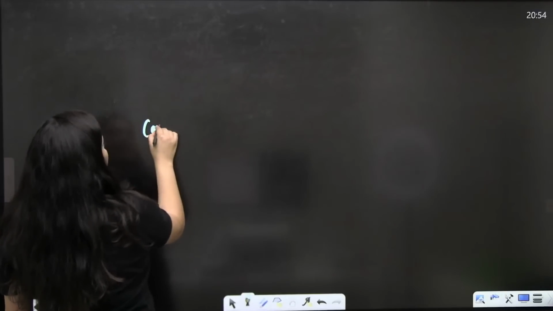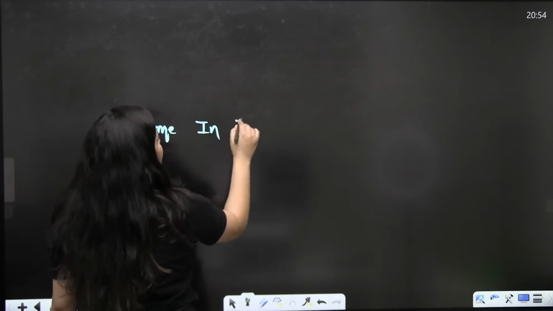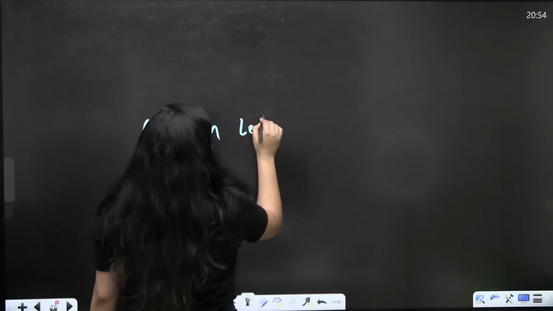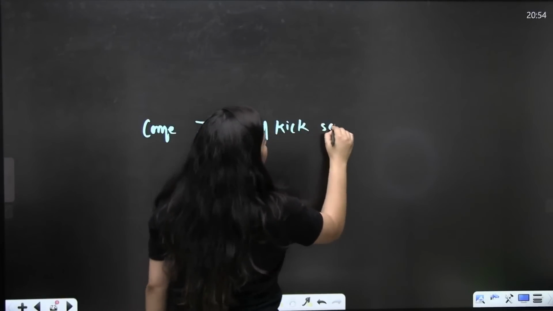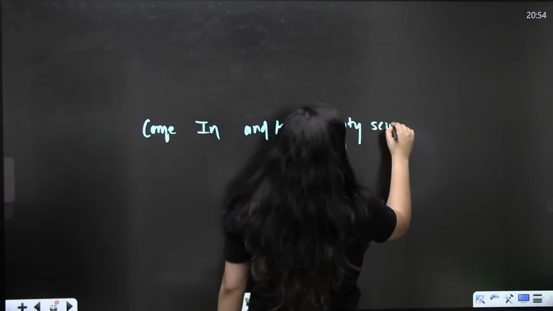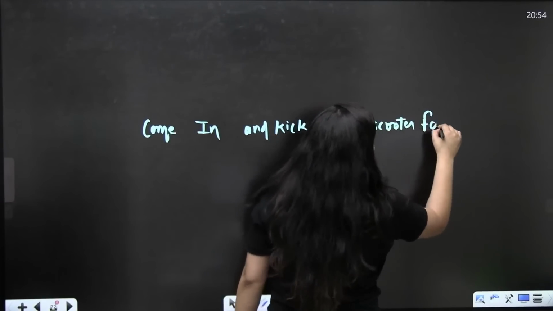If you do not know the trick, remember bache the trick: Come in and kick scooter, fastly move on. Do you remember this trick?